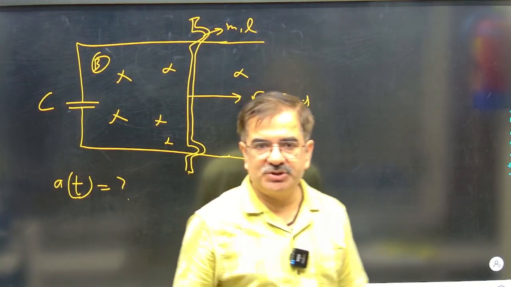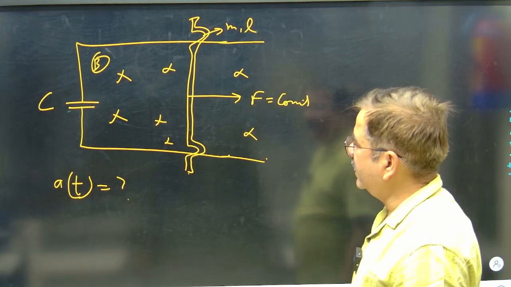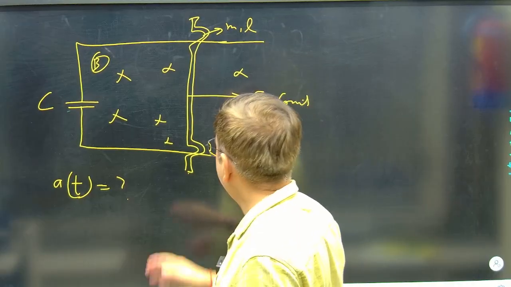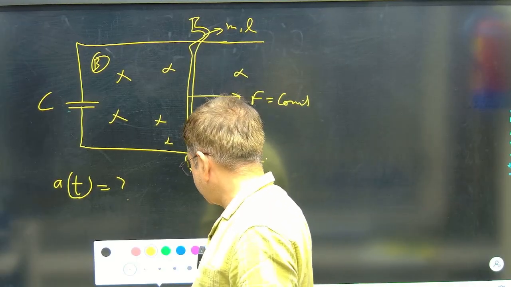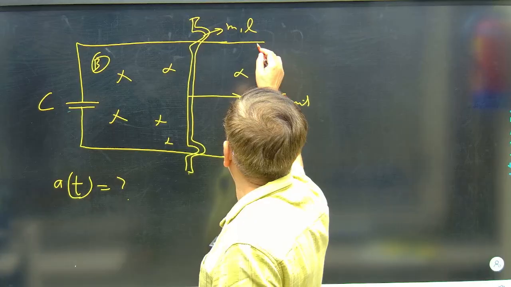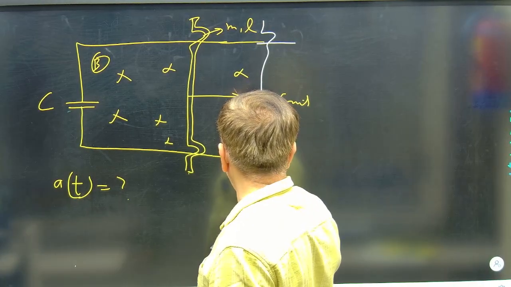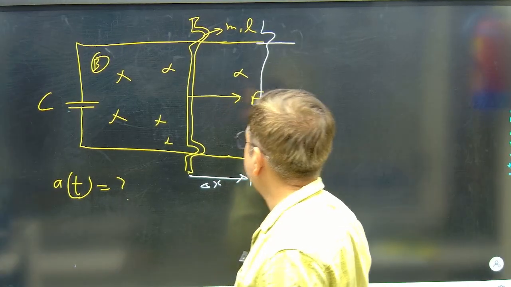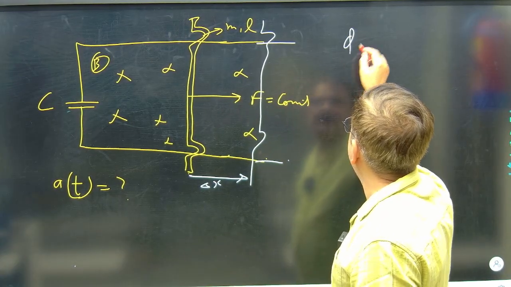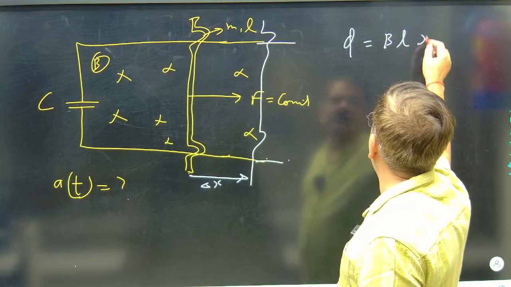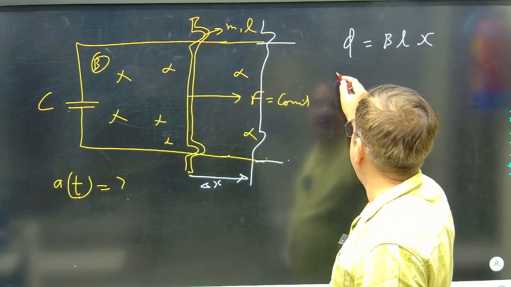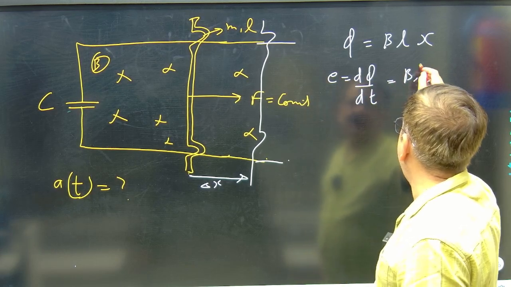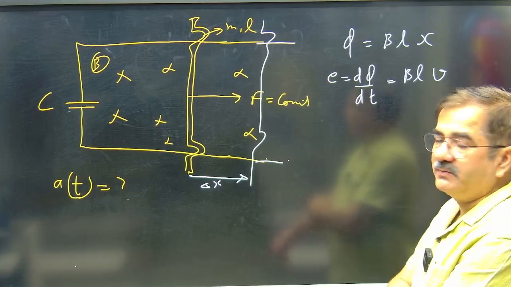It can also be one of the questions applying the Lenz law and all. So this force is making the rod move in this direction. Actually flux is increasing, so the system will try to oppose the flux change. Anytime the rod reaches the next position, x is changing, say delta x. The flux as a function of x is phi equal to B L x. The EMF E is d phi by dt, that is B L dx by dt, and dx by dt is the velocity of the rod.